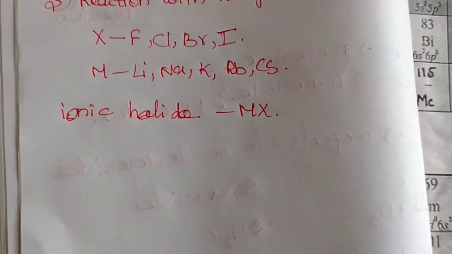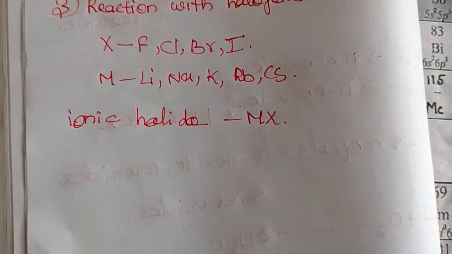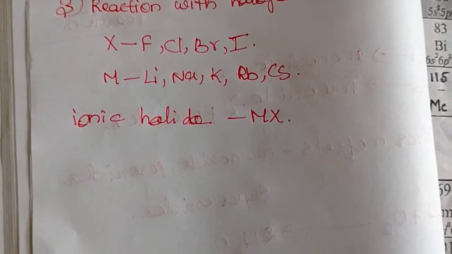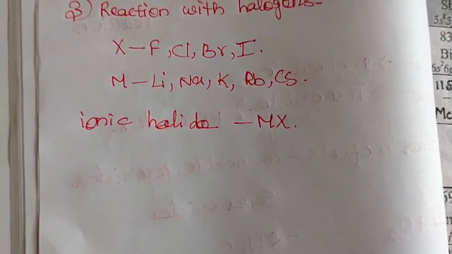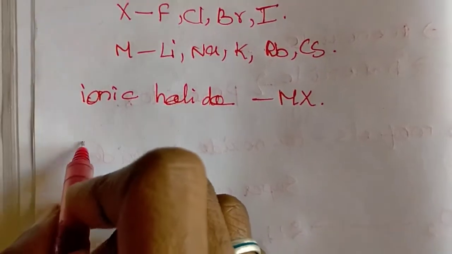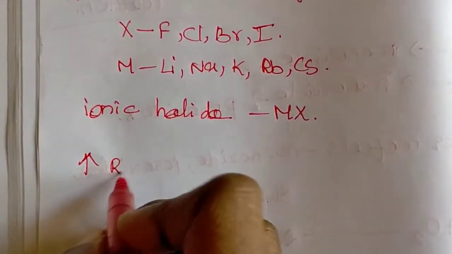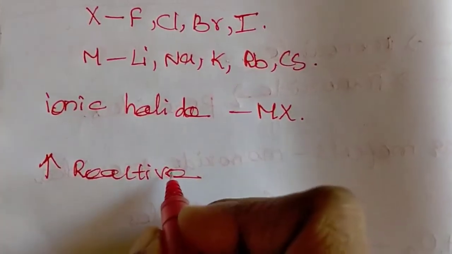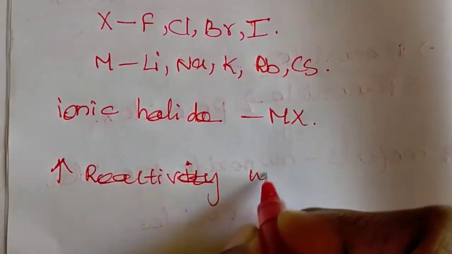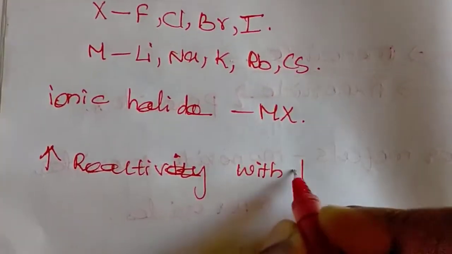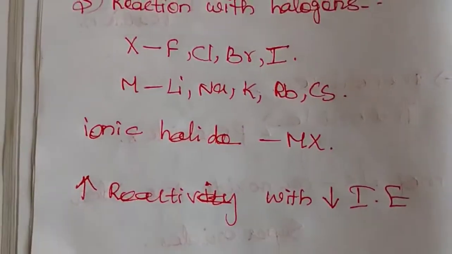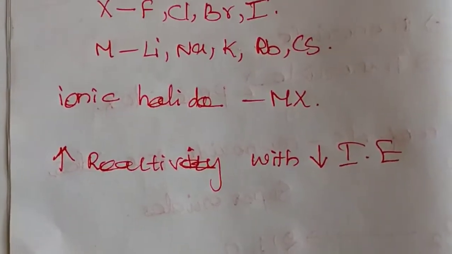The reactivity between these alkali metals and halogens increases from top to bottom of the group because of the decreasing ionization enthalpy.